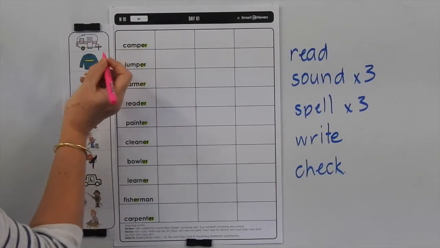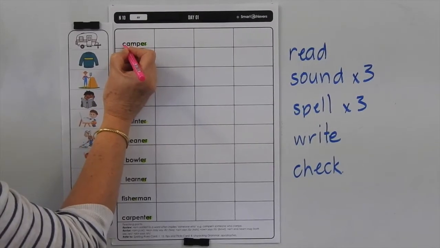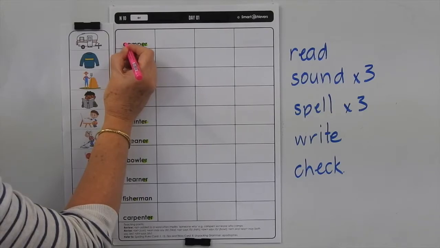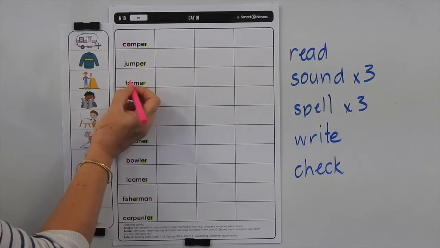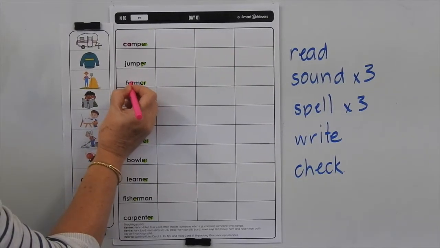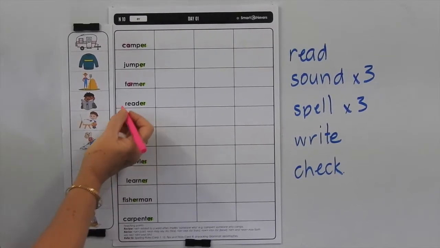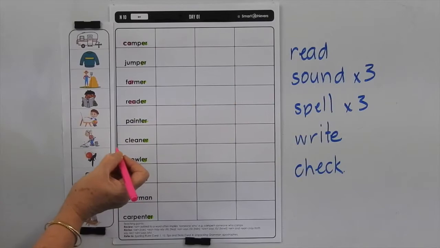Now, if we have a look at the things we need to look at within these words, we know that if the letter after a kut sound is an A, O, U, L, or R, we use a C before it for the kut sound. P is pretty easy. Farmer, you've got that R-controlled vowel there, so it's a long vowel sound, so we only have that M after it. Reader, you've got the EA making the long E sound there.